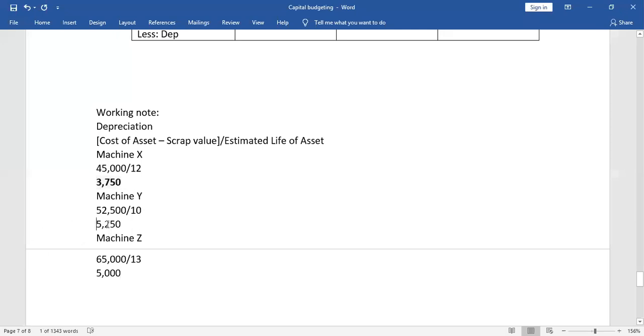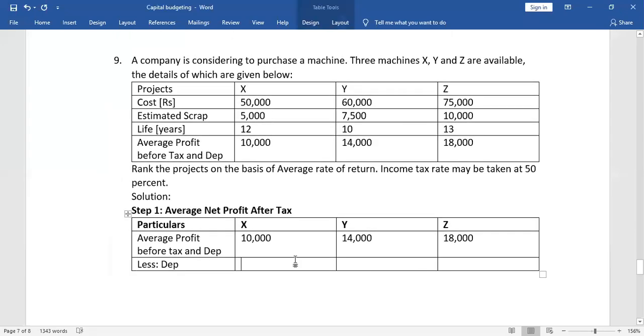So now we have got the depreciation for all the three: machine X, Y, and machine Z. So we will write here 3750, 5250 and 5,000. Now what we will do?